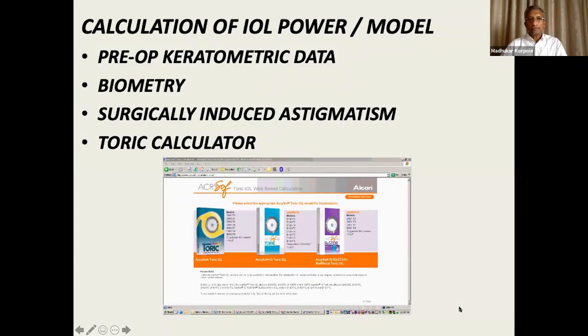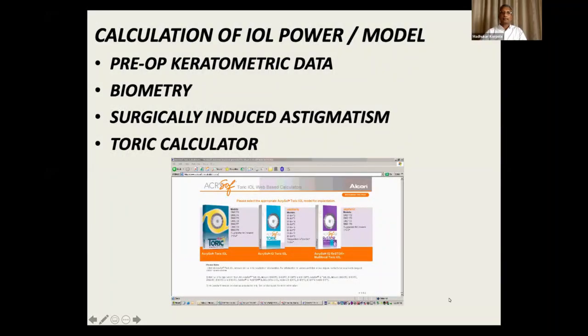Once the patient has been convinced and you're ready to do a toric IOL, you have to know how much power of the IOL to put, what power to order from the company. For this you need precise data, because you're trying to give a precise result. So we need pre-operative keratometric data, either by a keratometer, an automated keratometer or a topographer, and axial length.